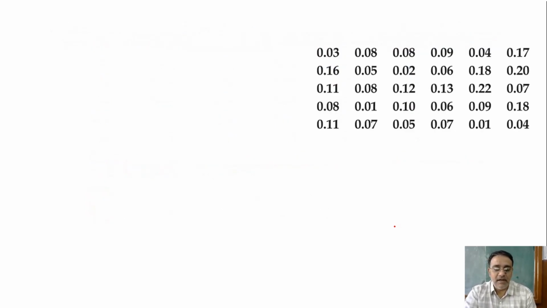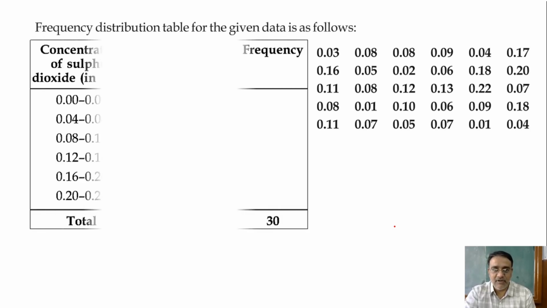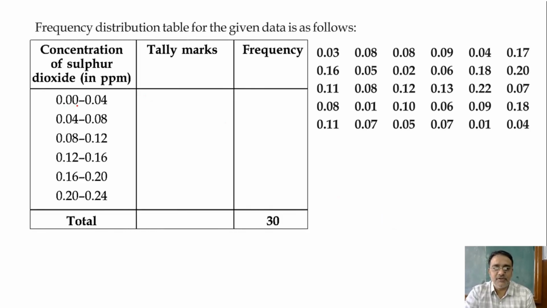Now I'm going to make one blank table, starting from 0.00 to 0.04. The largest number in this is 0.22, so I will write the last class as 0.20 to 0.24. Now we'll count for the first class 0.00 to 0.04. That means 0.00 is included, but 0.04 is not included. So we'll start from here.